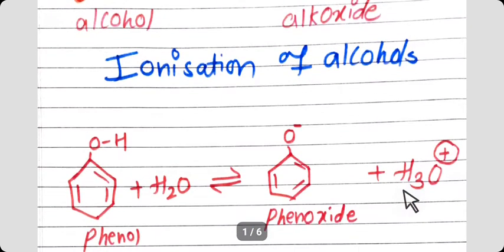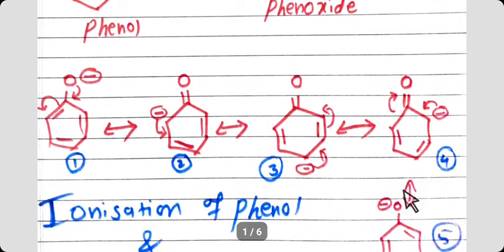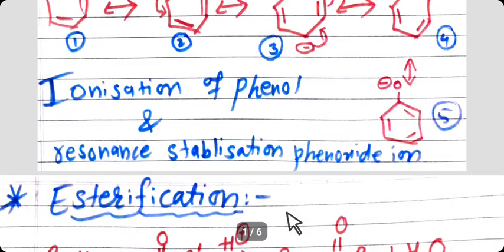Now the next topic from this chapter is esterification. As you all know, an ester has the general formula RC double bond O OR.